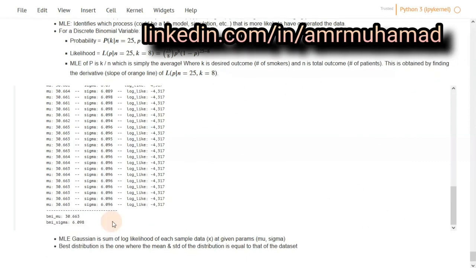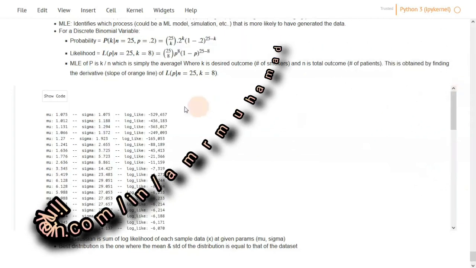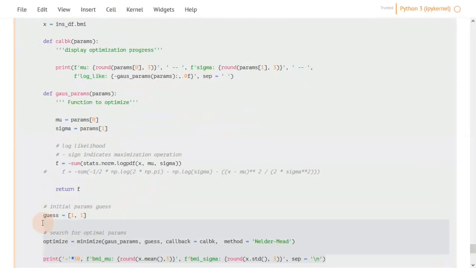Now let's go quickly through the code. Let's start with this function. We first start with an initial guess of the parameters. Then we pass this guess to our log likelihood function. And in our log likelihood function, we are using SciPy. This is a module where we establish a distribution with mu and sigma. And we pass the associated x, and x here is the random values of BMI.